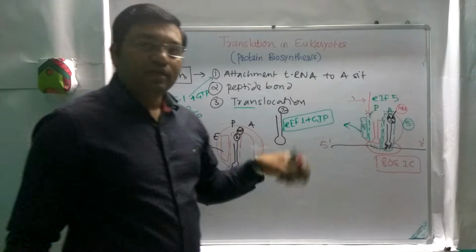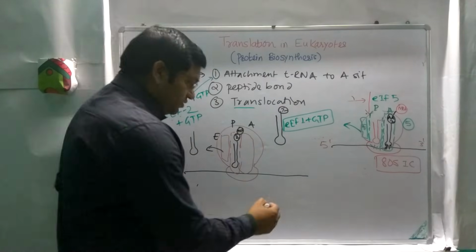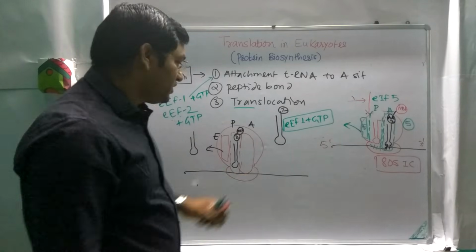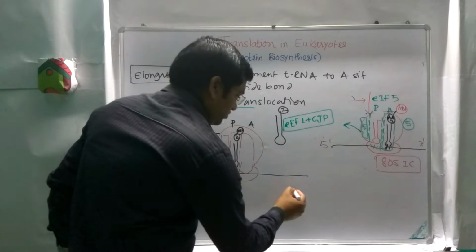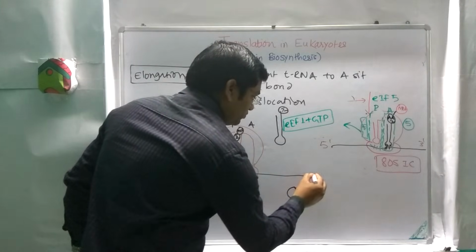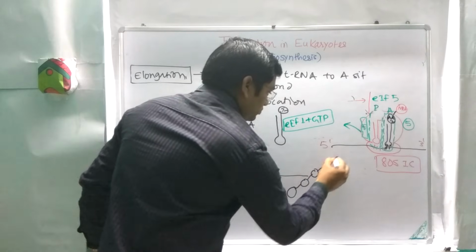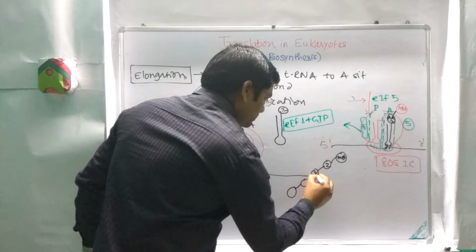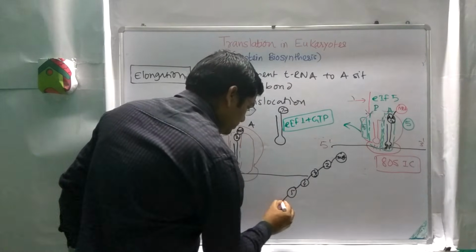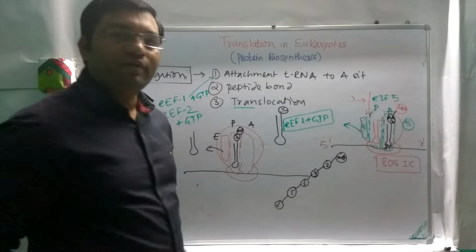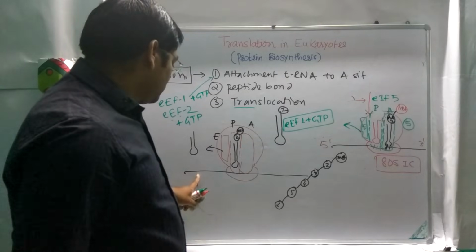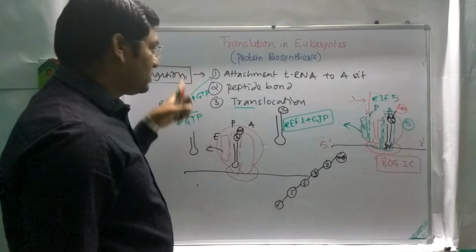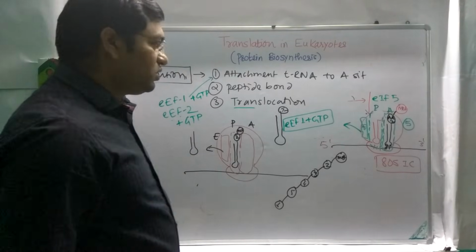So this will repeat again and again, with complementary recognition of the codons present on the mRNA, and elongation of this peptide will occur. This is methionine, this is the second amino acid, this is third, fourth, fifth, sixth, and so on. The peptide will form with recognition of codons on the mRNA. This is all about elongation, and these are the two factors which are required for elongation.